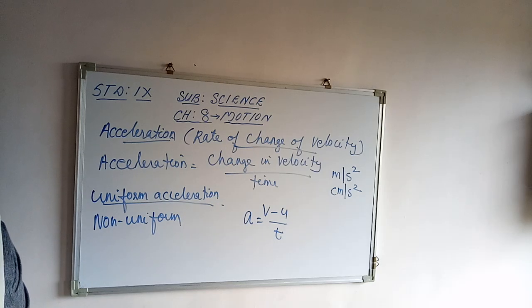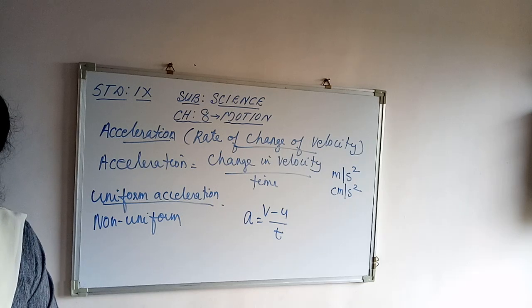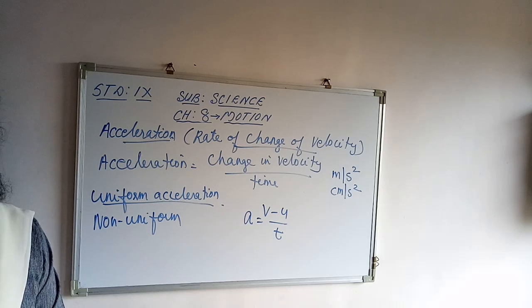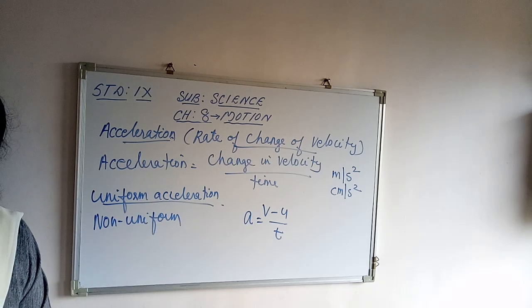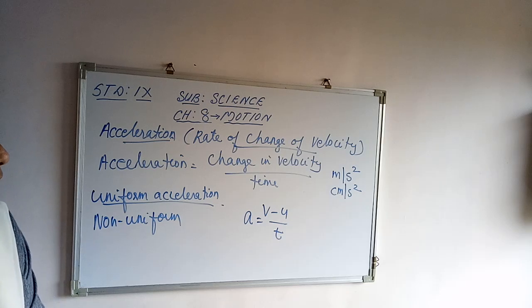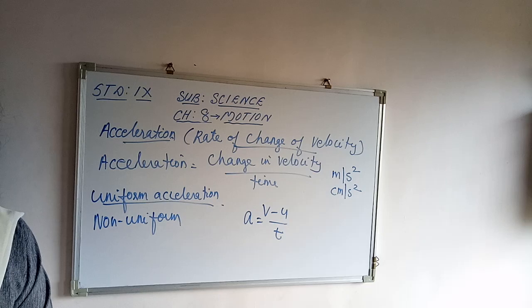Then the physical quantities: distance, displacement, the differences between distance and displacement, then speed, velocity and acceleration. I hope the topic is clear to you, and in the next class we will discuss the graphical representation of motion and also equations of motion. Thank you.